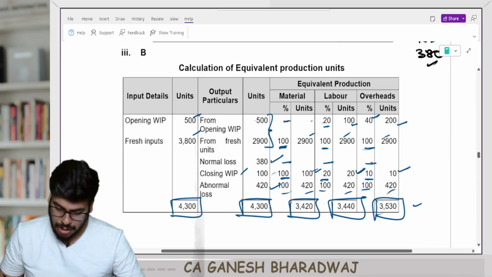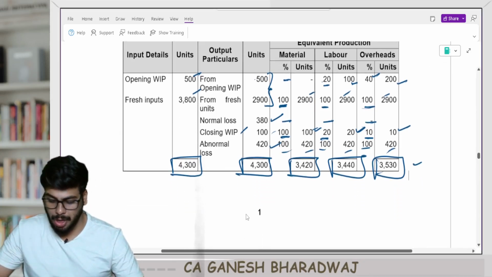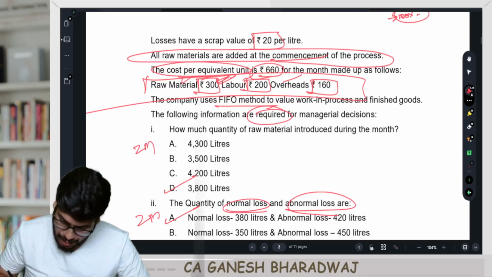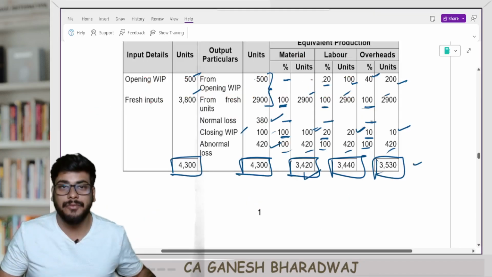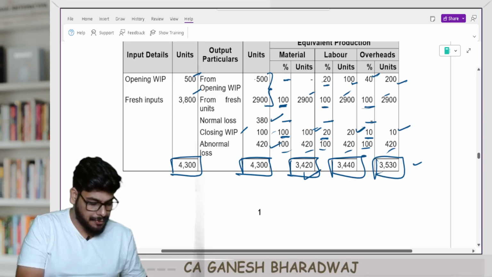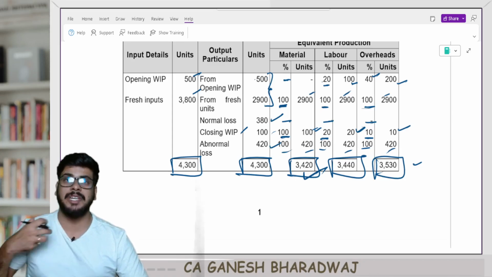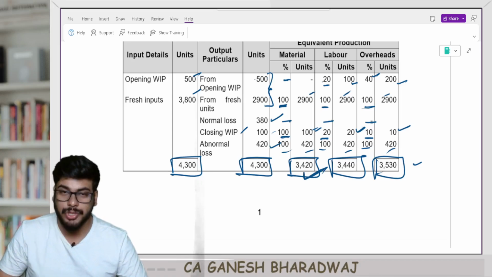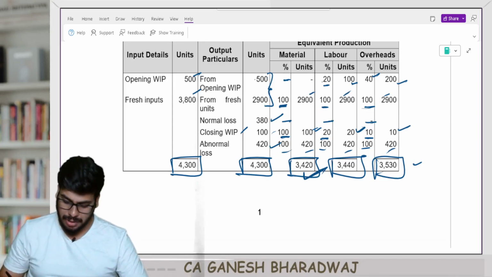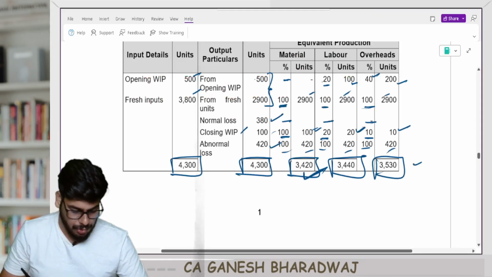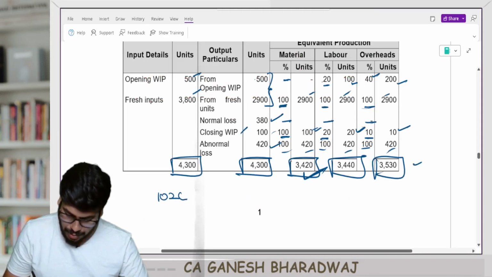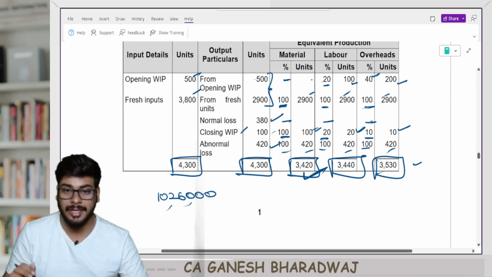So how much is going to be my total raw material cost? Here it's going to be 300 into 3420, because by consuming the current period's material cost, 3420 equivalent units have been produced. So 3420 into 300 gives you how much? 10,26,000. Correct, guys?